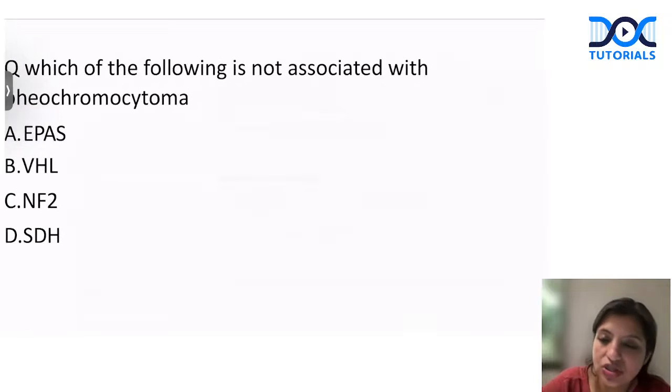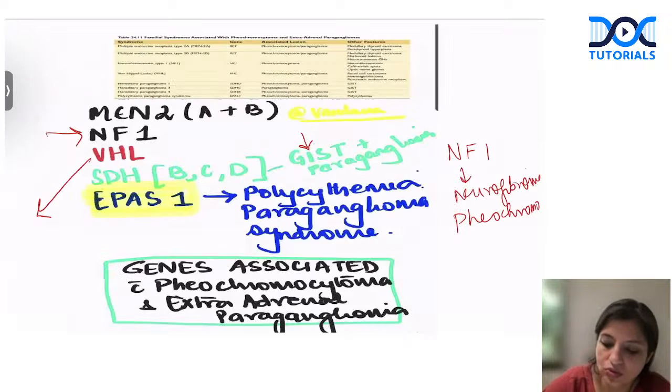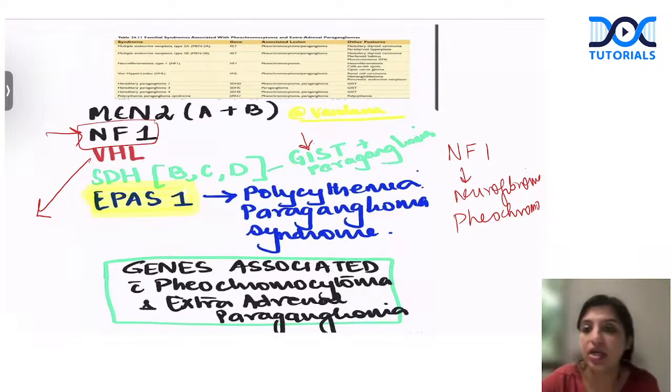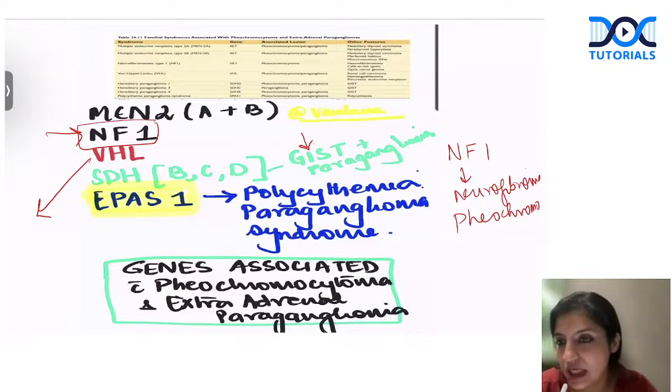So the next question that they can ask you: which of the following genes is not associated with pheochromocytoma? So please remember, guys, what are the genes which are associated with pheochromocytoma? Always remember, it is associated with MEN2. Number two, it is associated with NF1. That is very important. NF1 is a question that they ask again and again. NF1 is associated with neurofibroma, pheochromocytoma, and pilocytic astrocytoma in the brain. So that's a question that always comes.